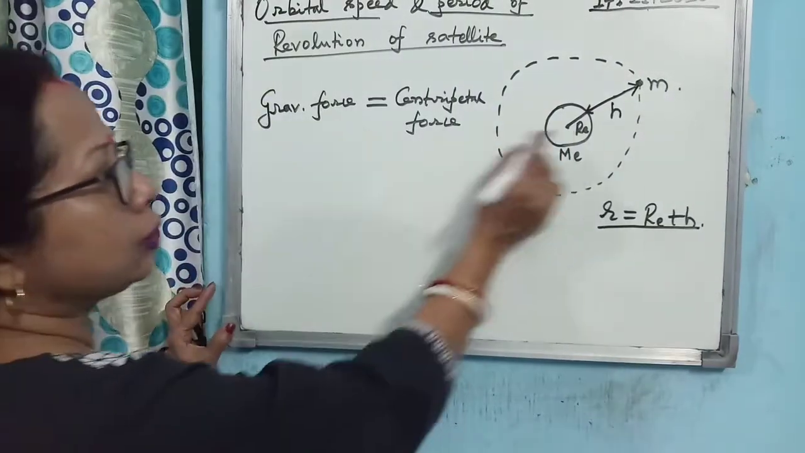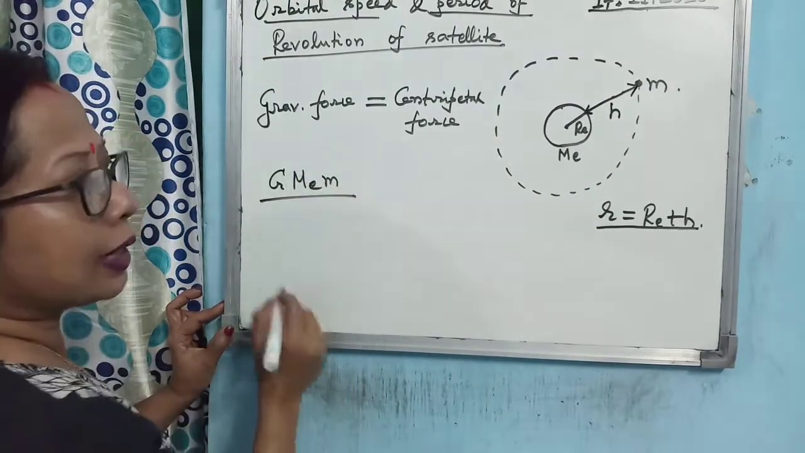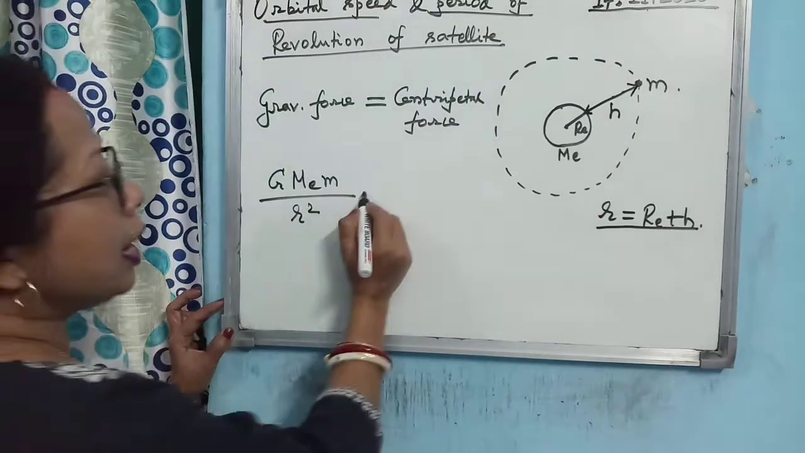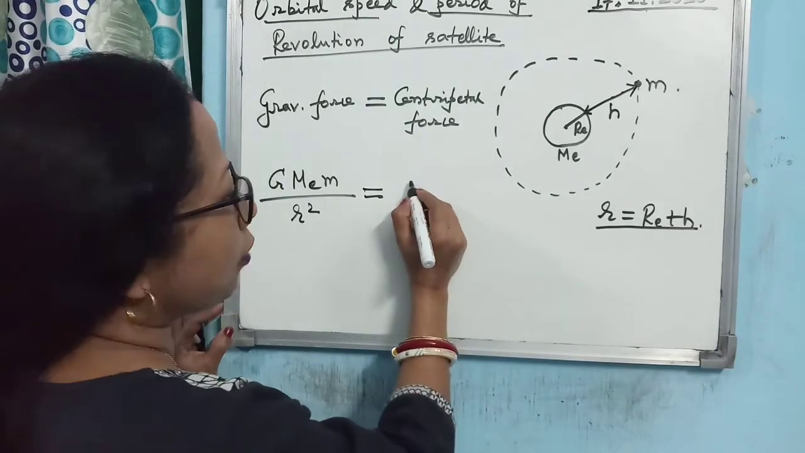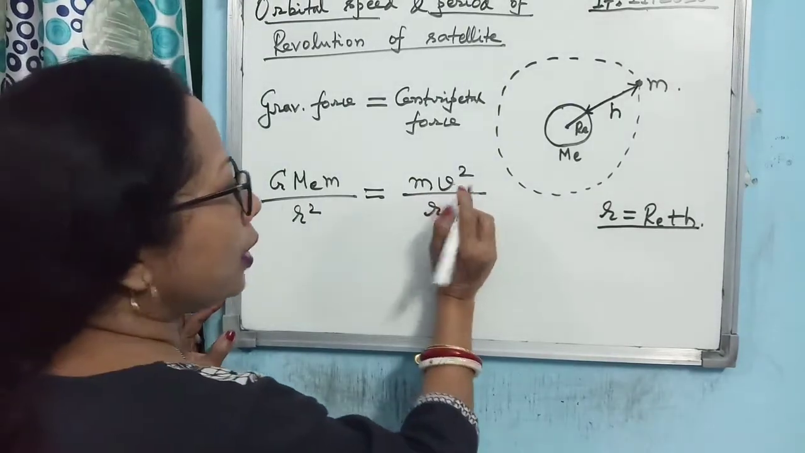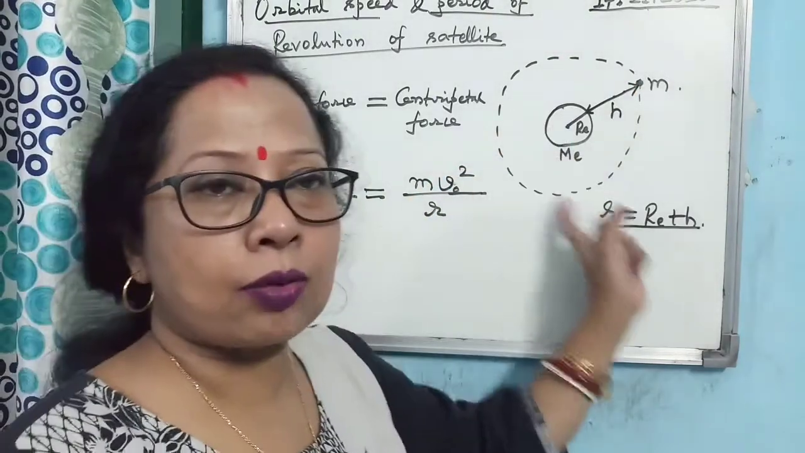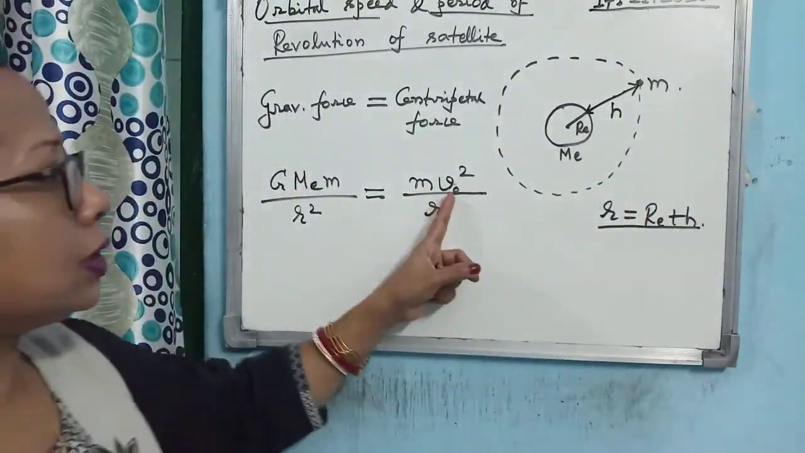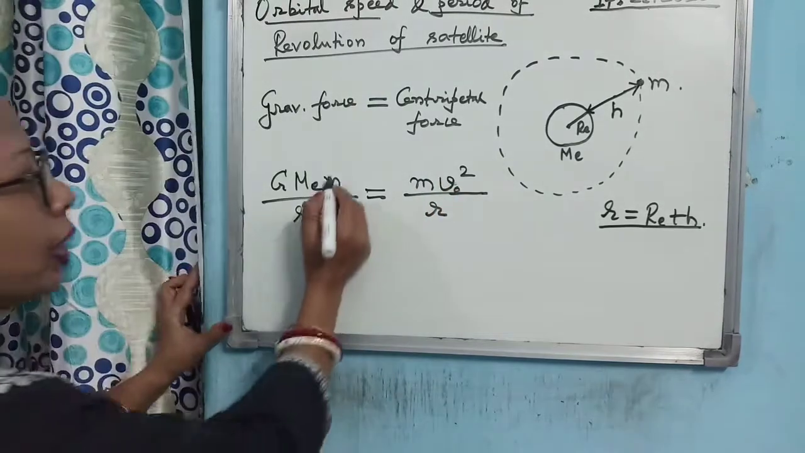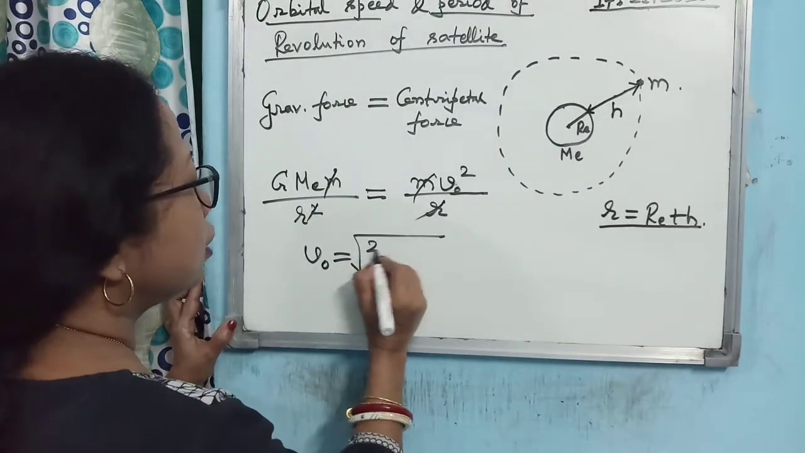According to Newton's laws of motion, what is the value of the gravitational force? It is G M e into m by r square. And what is the centripetal force? I hope you can remember, m v square divided by r. Here we write v naught, the orbital velocity, because they move around in an orbit. So you see, r square gets cancelled. So v naught is given by